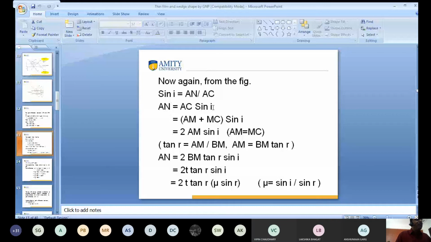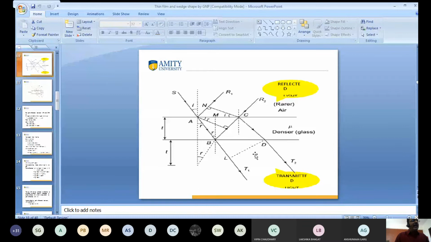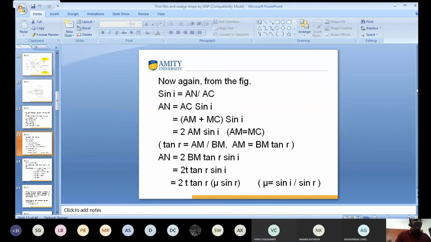So I want to go back. What is the value of AC? I want to see the figure. Have you seen the figure? What is the value of AC? You can also write AM plus MC. Twice AM. Yes, you are right.